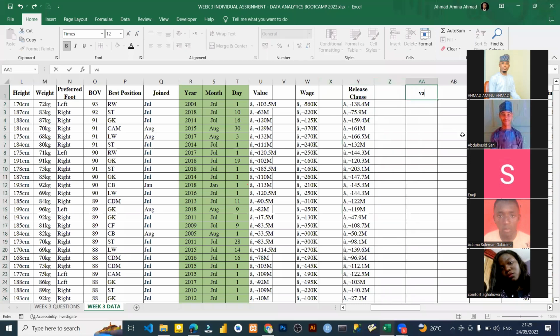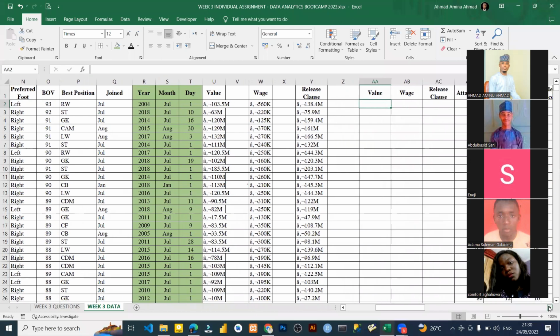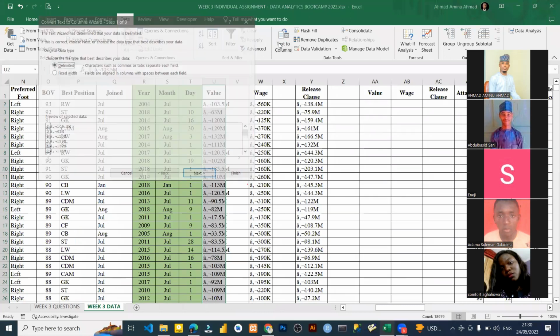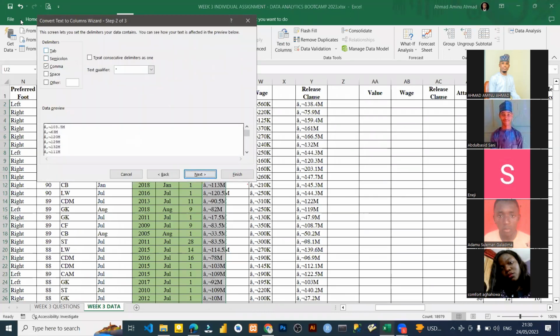I'm going to say value, wage, and release clause. I'm going to create new separate columns, because that way I'm going to do my calculations. First of all, we are going to remove this A. I'm just copying that particular A. Highlight everything, go to your text to column, click on it. Just click here.